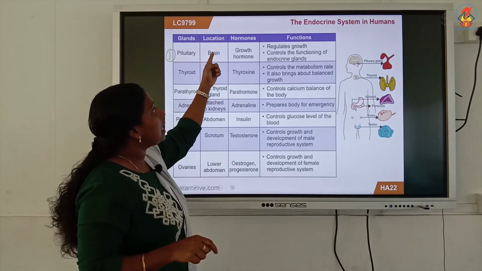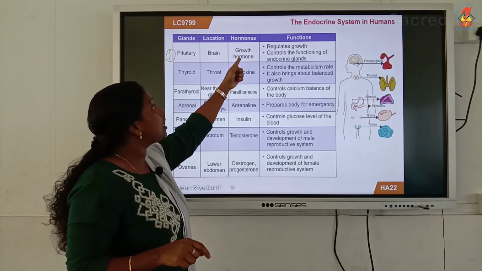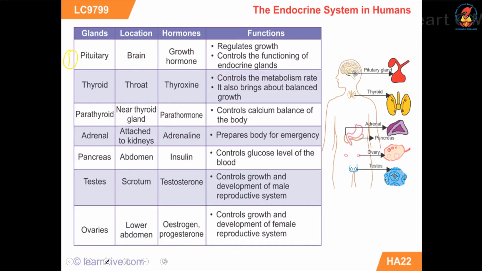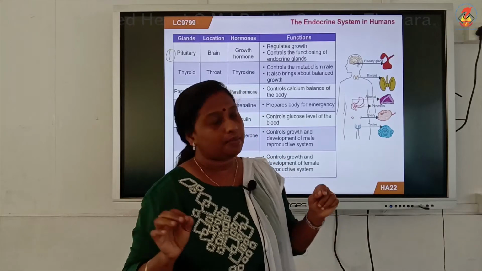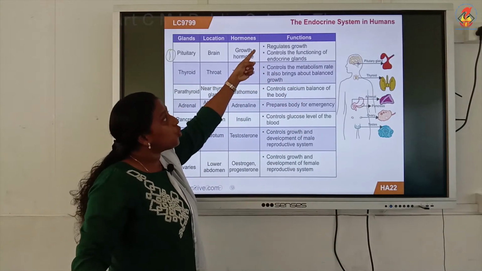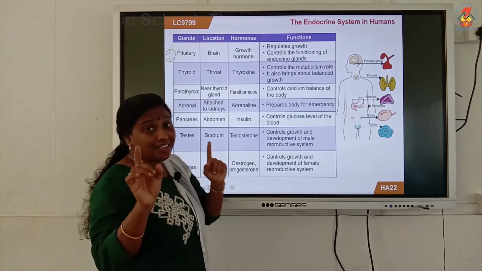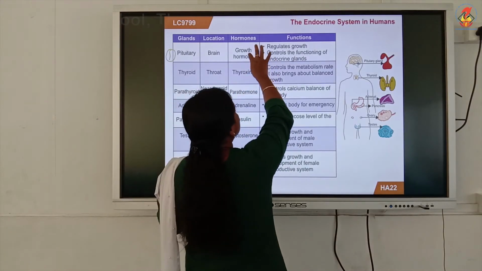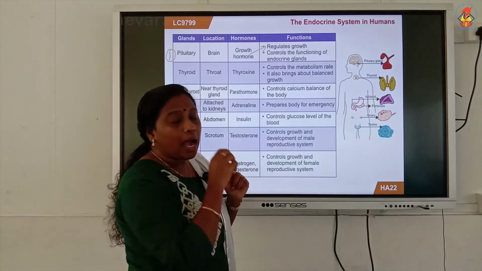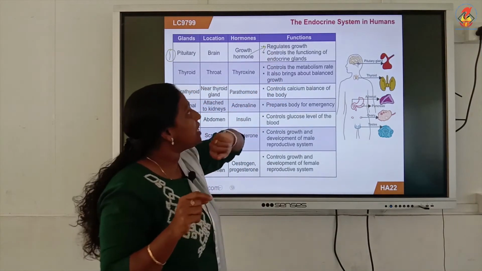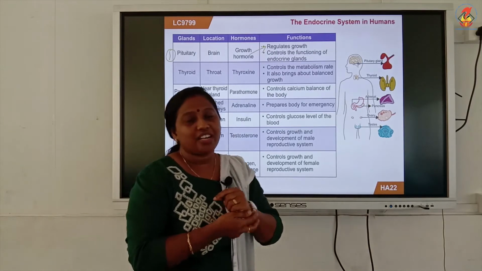Now, the main hormone secreted by the pituitary gland is growth hormone. What's the function of this growth hormone? As the name indicates, the growth hormone will be controlling the overall growth of your body. It regulates growth and the functioning of other endocrine glands. The overall growth is controlled by this growth hormone. Other than that, the second function is that it controls the functioning of other endocrine glands.